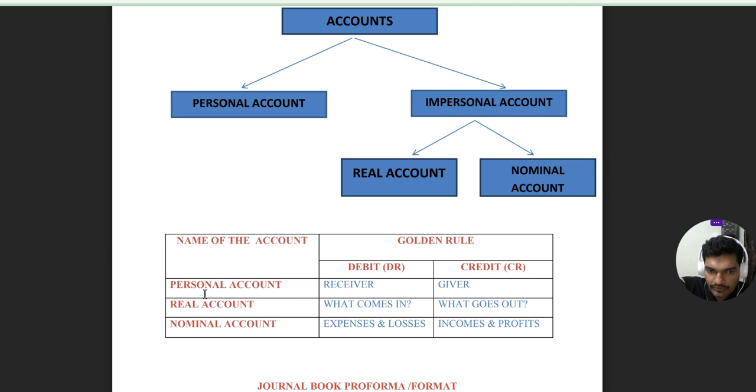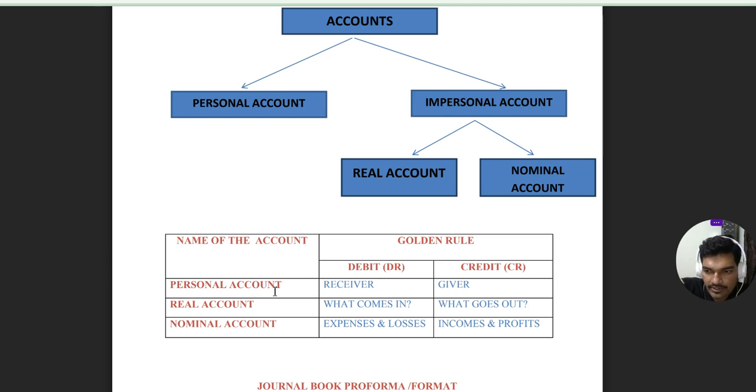So when you observe any business transaction, minimum one account, maximum two accounts are involved. For example, goods purchased for cash, furniture purchased, computer sold out.